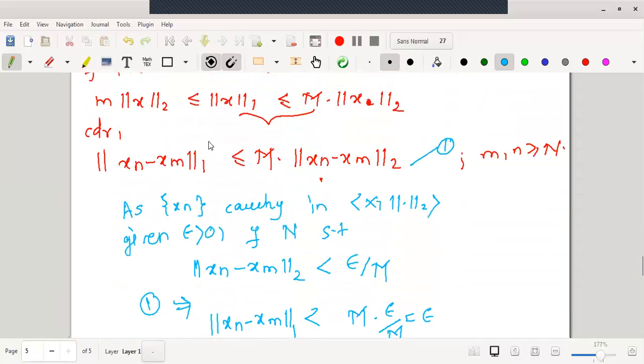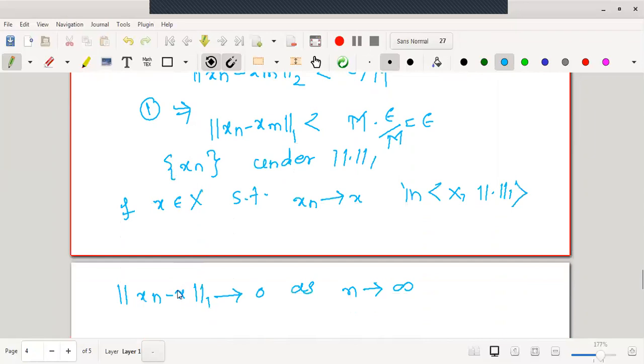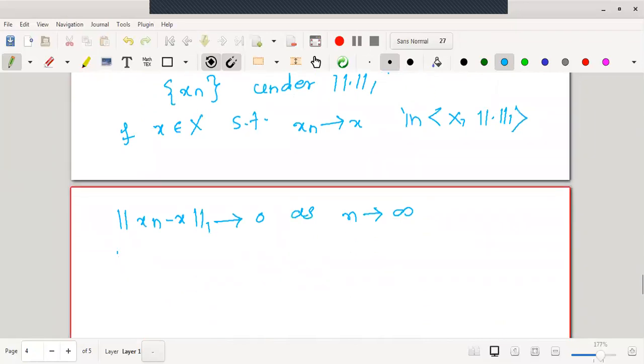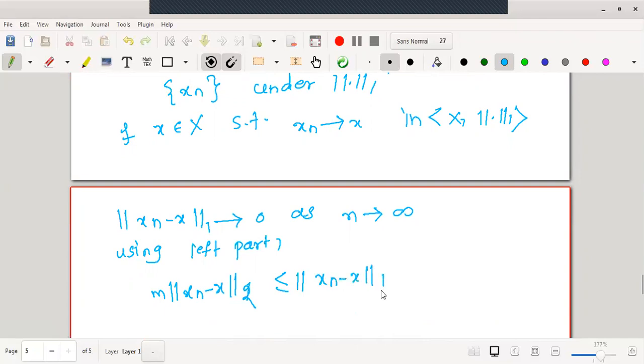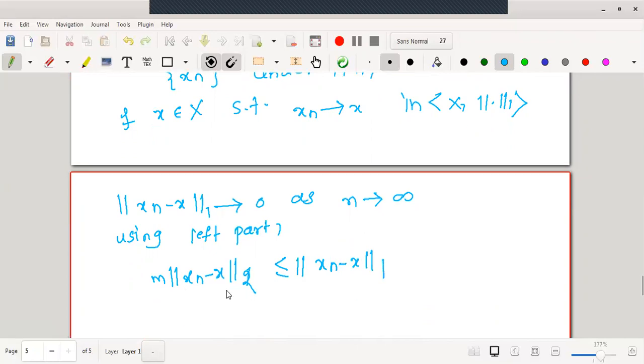Now we will make use of the left part of this inequality. Using the left part of the inequality, may I say m times norm 2 of xn minus x is less than or equal to norm 1 of xn minus x, right? m is positive, therefore let us shift it to the right.